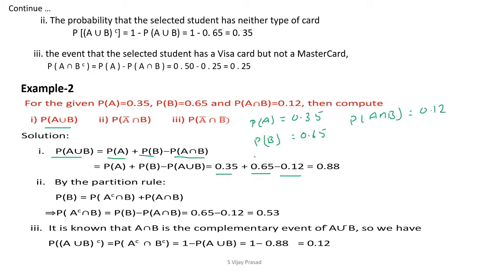Now first we have to find P of A union B. By the addition theorem, P of A union B equals P of A plus P of B minus P of A intersection B. Substituting, P of A is 0.35, P of B is 0.65, and P of A intersection B is 0.12. When you solve this, we get P of A union B equal to 0.88.